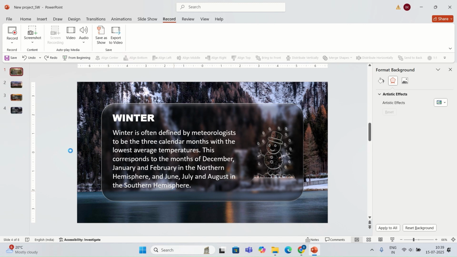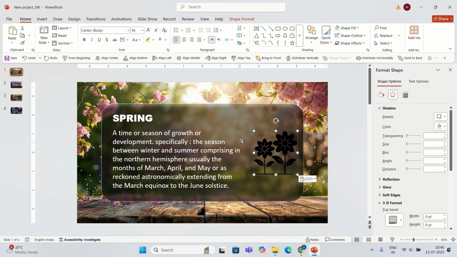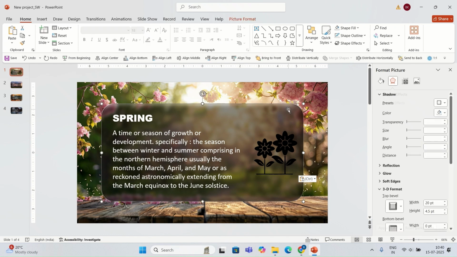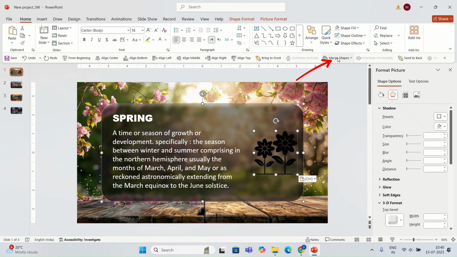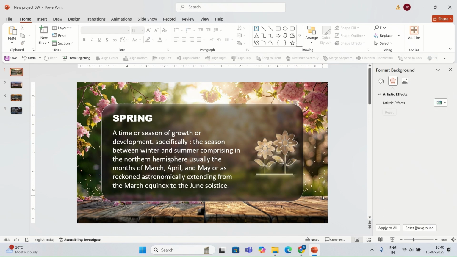I'm going to go to the first slide. I'm going to add an icon on this slide. You can get this icon from Noun Project. Once I'm done inserting the icon, I'm going to select this shape and then the icon, go to merge shape, and select the option subtract. Again, I'm going to repeat the same process with the next 3 slides. I'm going to add some icons, and I'm going to subtract.